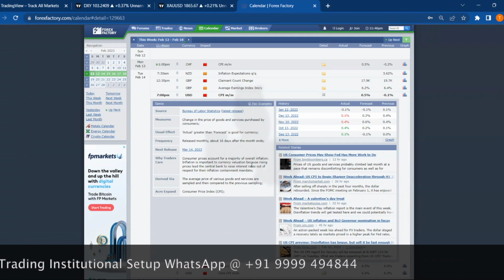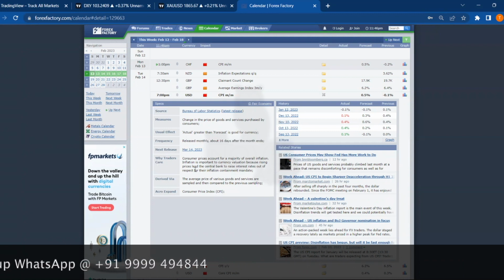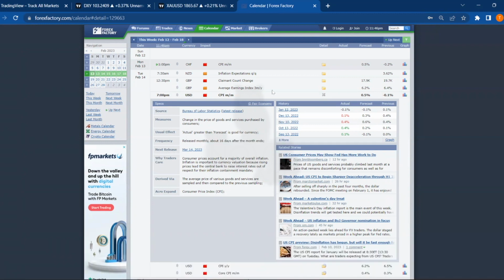Inflation is important to currency valuation because rising prices lead the central bank to raise the interest rates out of respect for their inflation containment mandate. So what happens is, if this data is positive, then we can expect that future interest rates are going to be increased as well. So regarding the news, what we can expect is huge volatility at this time.